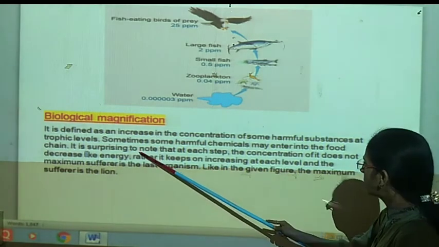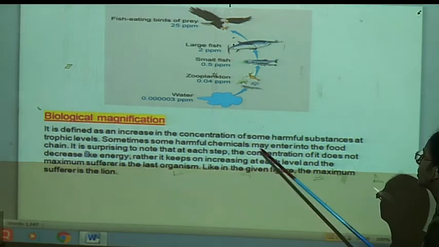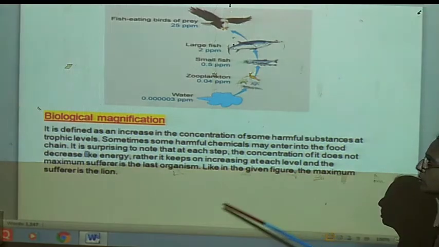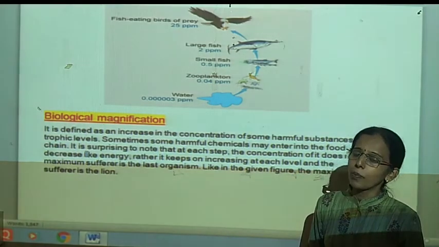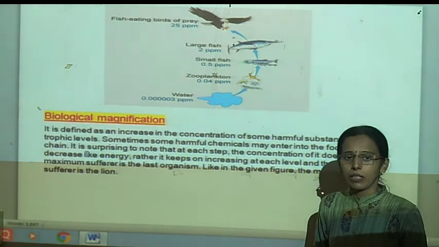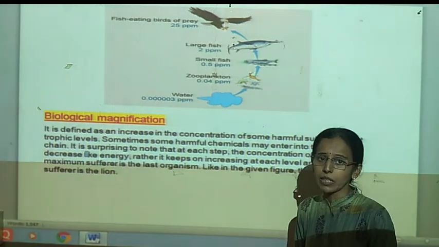And it is surprising to note that at each step the concentration of it does not decrease, it gets increased. In case of energy, what have we seen? Energy which is transferred from one trophic level to the other trophic level decreases.